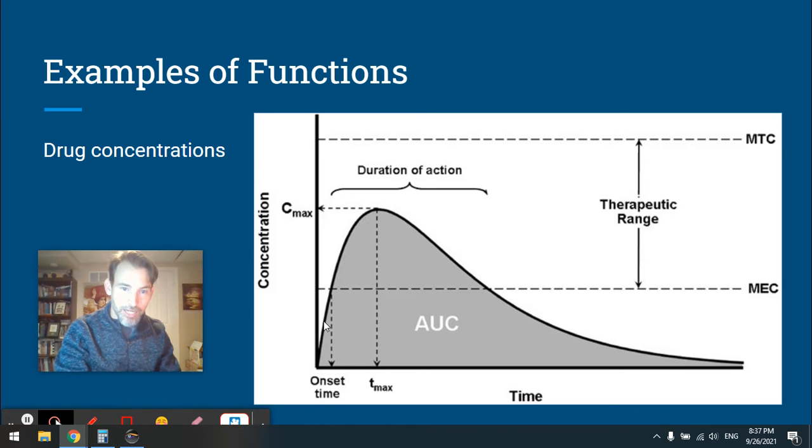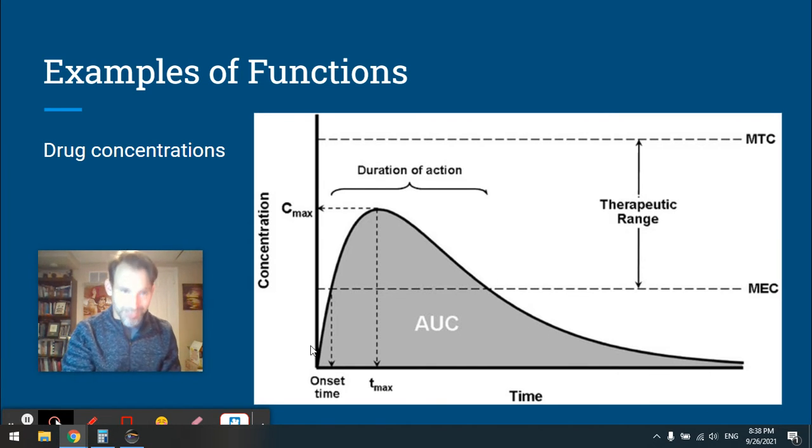You take the drug and it's absorbed in probably the duodenum. Maybe some of it is absorbed in the stomach, or it could be absorbed under the tongue. But in any case, it comes into the bloodstream and reaches its maximum concentration. And it's in here that the liver starts kicking in and metabolizing that drug. That's a slower process, and you can see that the liver is going to metabolize that drug and bring that down, down, down, down, down.